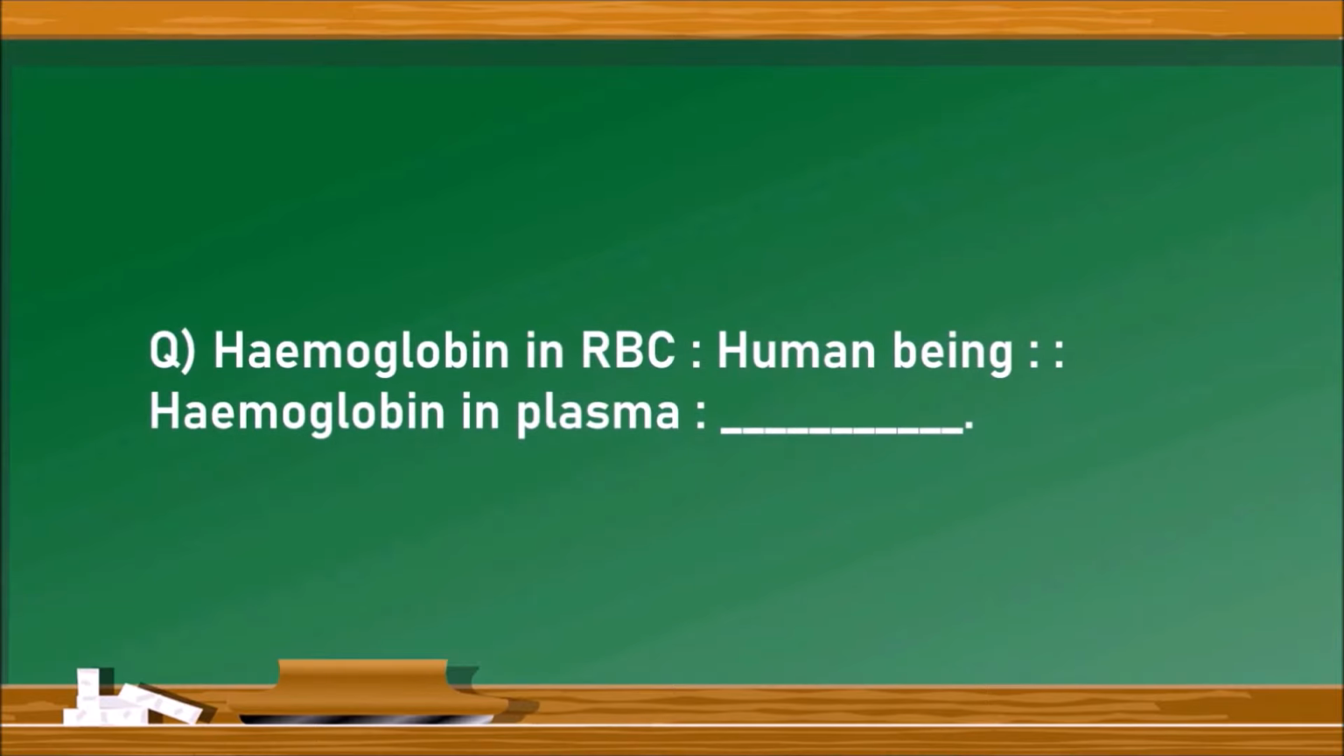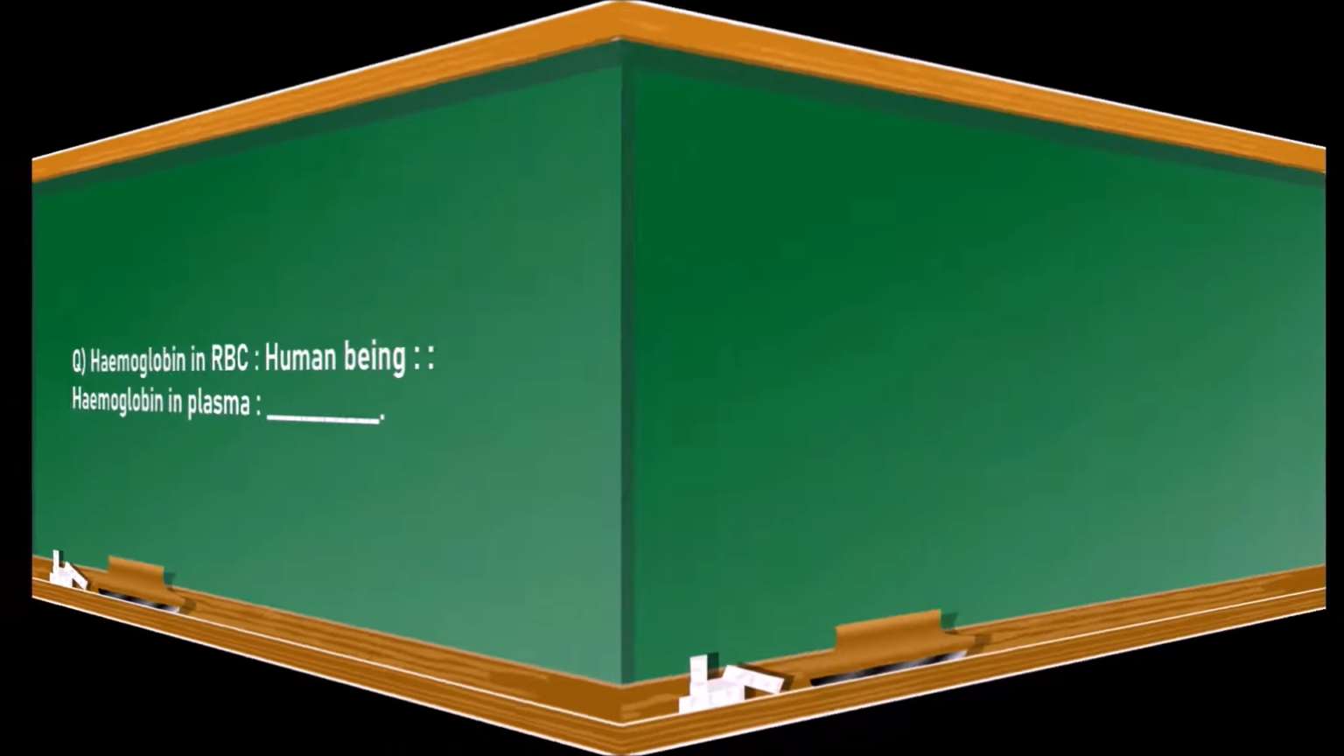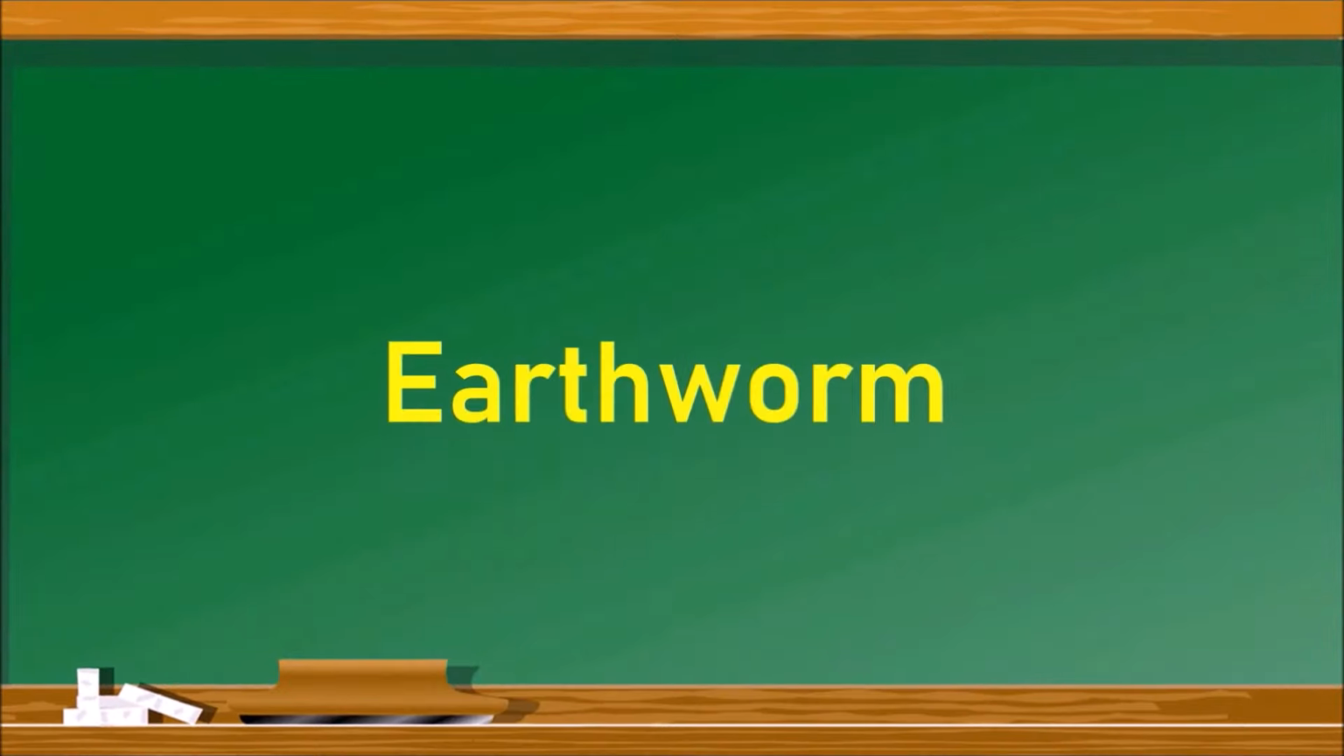Hemoglobin in RBC is to human beings, so as hemoglobin in plasma. It means in human beings, hemoglobin is present in RBC, red blood cells. Whereas the hemoglobin in some animals is present in plasma. It is dissolved in plasma. There are no blood cells in that blood. What is that organism? That organism is earthworm or annelids.